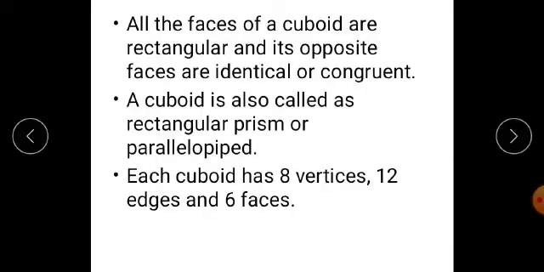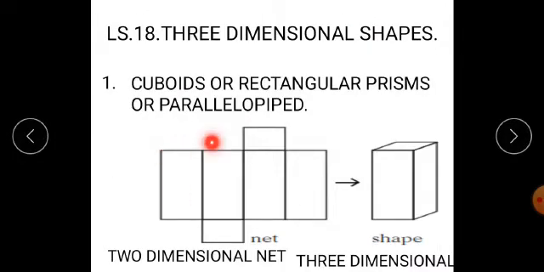Therefore, I again repeat, all the faces of a cuboid are rectangular. Means these are rectangles, 1, 2, 3, 4, 5 or 6. Therefore we can say that 6 rectangles joined together form a two-dimensional net, and by folding this net we get the three-dimensional shape whose name is cuboid.